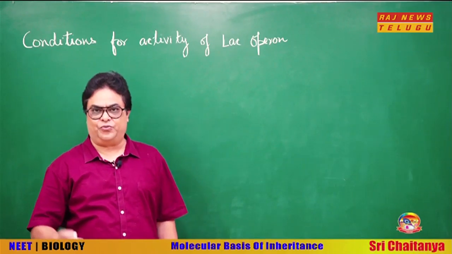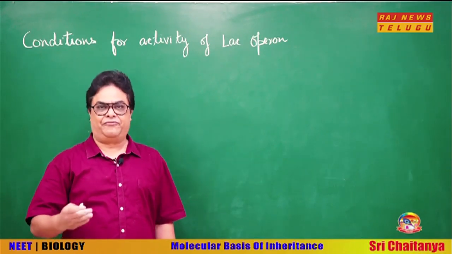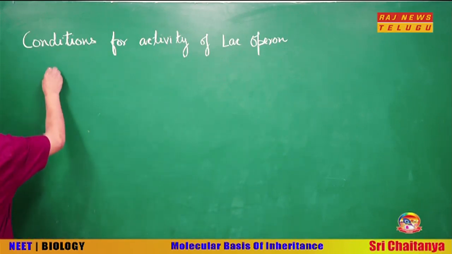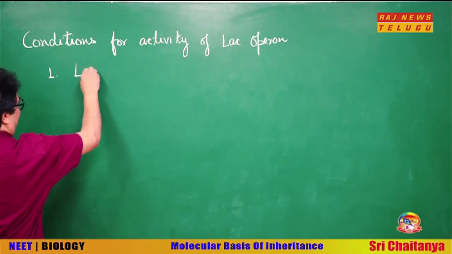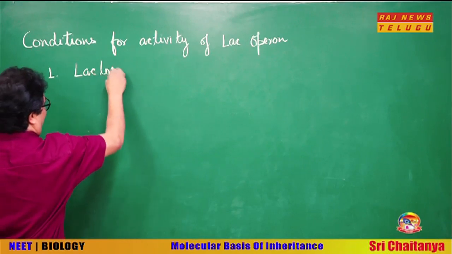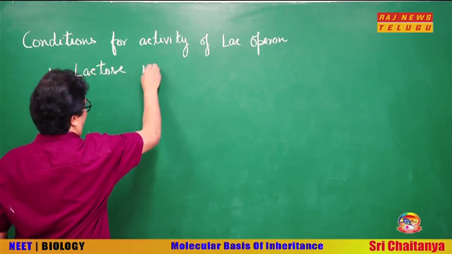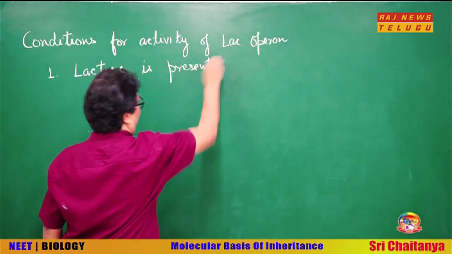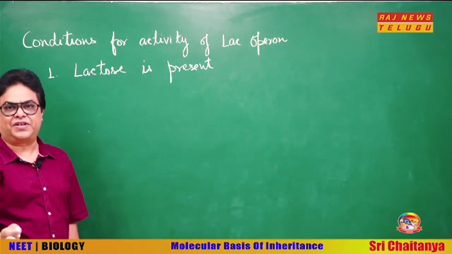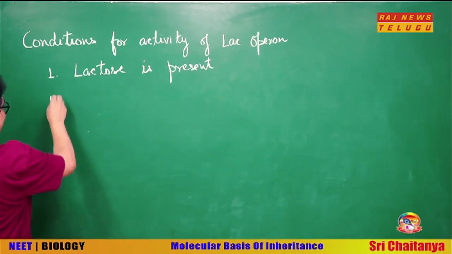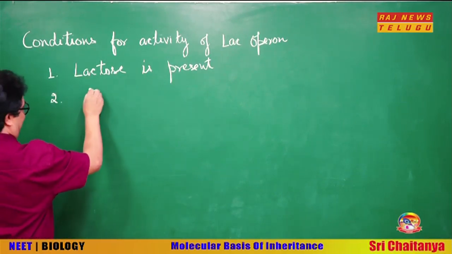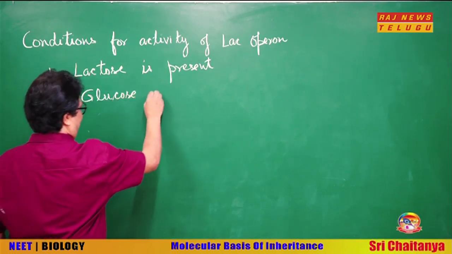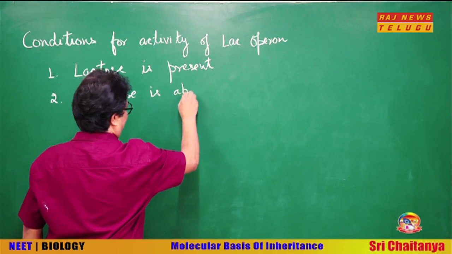Now let us see what should be the conditions for the lac operon to become active. First condition is lactose is present. Of course, because lactose functions as the inducer. But children, there is one more condition. Glucose is absent.